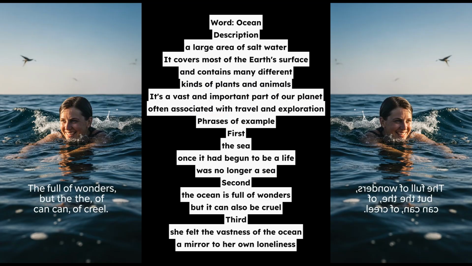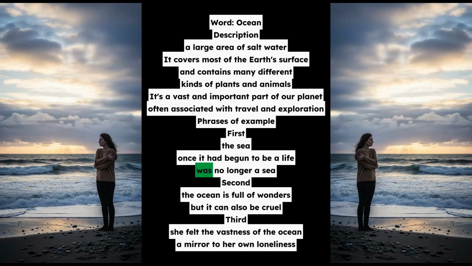Phrases of example. First, the sea, once it had begun to be a life, was no longer a sea. Second, the ocean is full of wonders, but it can also be cruel. Third, she felt the vastness of the ocean, a mirror to her own loneliness.